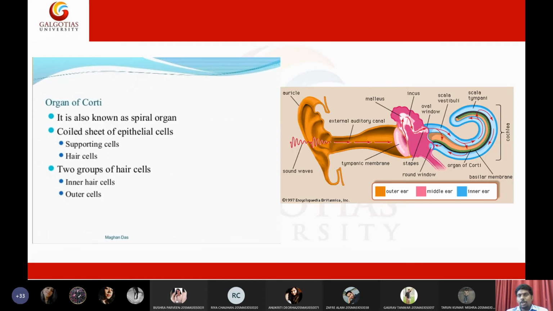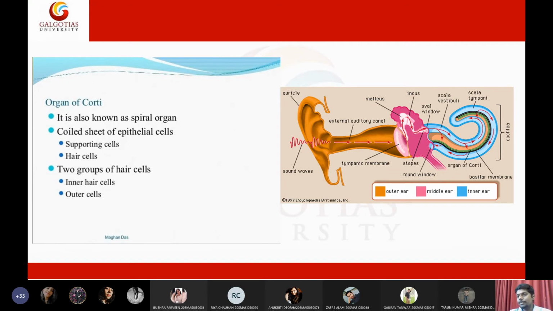Then Corti. Corti is important. Within this cochlea, the organ of Corti is a system of hair cells and neurons. A hair cell is connected to a neuron. So when the hair cell is moving, this neuron will generate a nerve impulse. Together, the hair cell and the neuron are called the organ of Corti, and it is this organ of Corti which is actually detecting the sound.